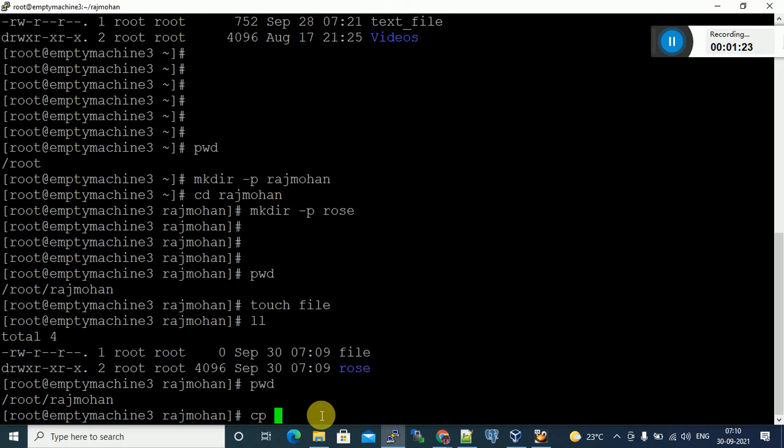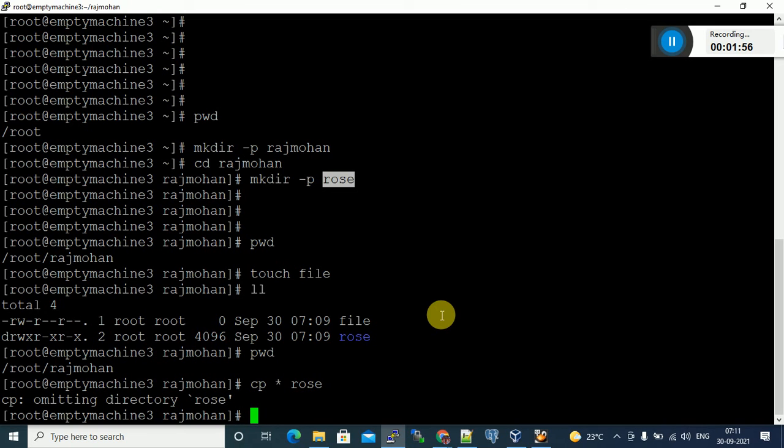After that, what are you going to copy? What is the file name, or all files? If you want to copy a single file, specify the file name. Or if you want to copy two files, give another file name, file 1, like this. Or you want to copy all the files: cp star. Star means all the things present inside this directory; everything will be copied into the destination. What is the destination? You can see rows.